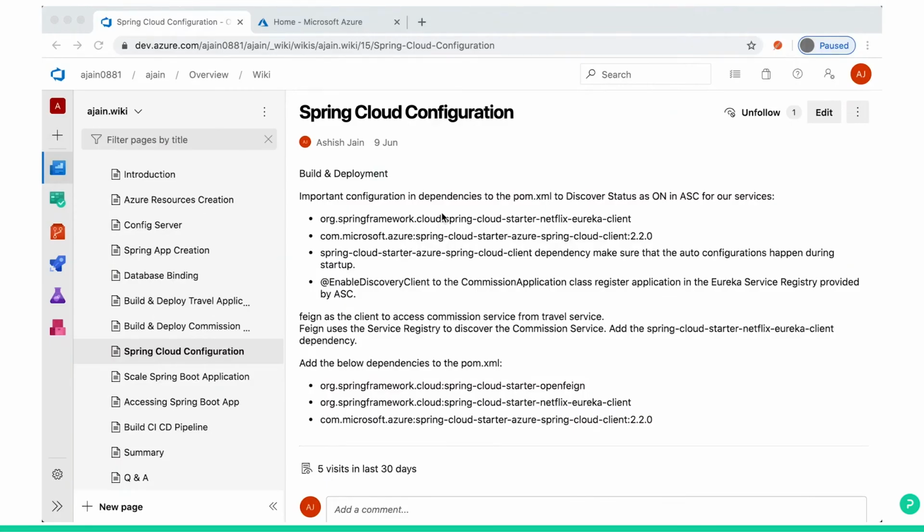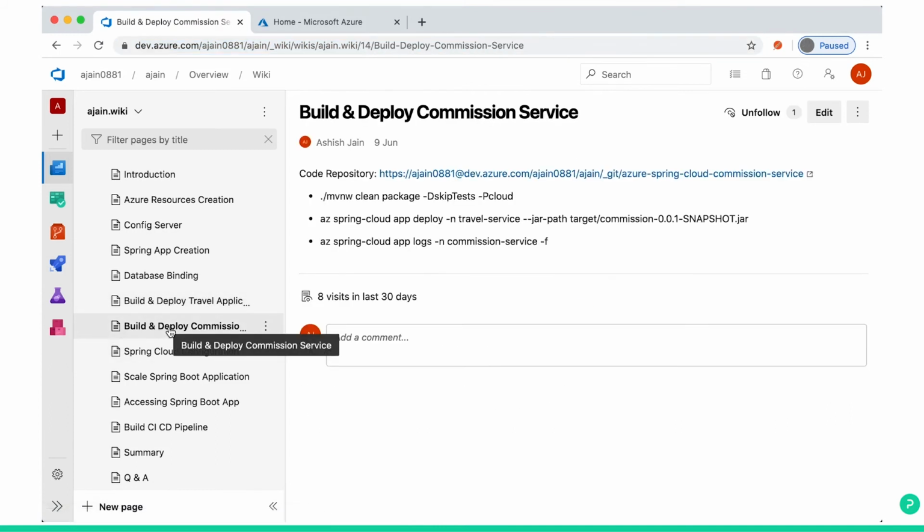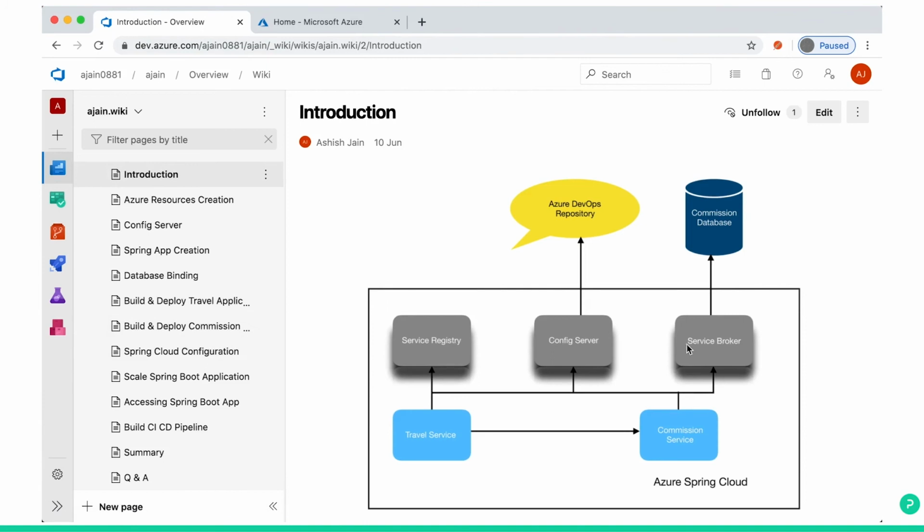So now we have understood the Spring Cloud configuration. We have to give in POM XML to enable a discovery client, Eureka registry, Feign client, and enable other cloud related configuration. We deployed two applications, commission and travel. Remember, you can refer to this diagram.